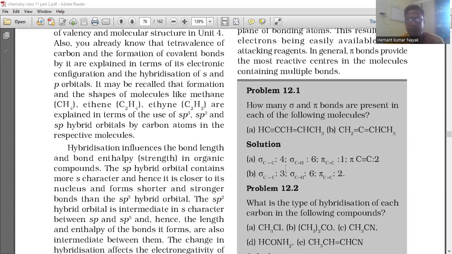This is the thing, and for this compound, let's draw it. So this is the compound. C here, this will be written like this. C and H here. Again C, and 3 hydrogens are attached to it.